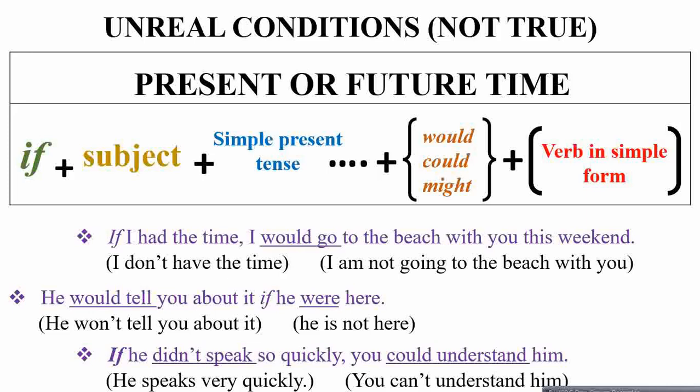Example number 3: If he did not speak so quickly, you could understand him. But how will you infer the meaning out of it? He speaks very quickly. As a result, you would not be able to. You can't understand it at all. So that's how you will infer the unreal conditional sentences.